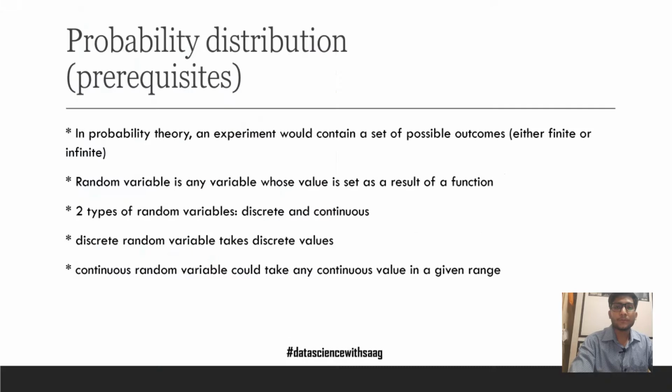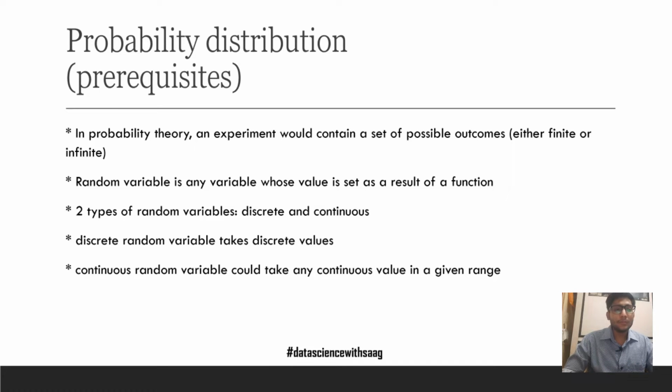Let us explore. What are the prerequisites of a probability distribution? You must be familiar with some of the terms such as experiment and random variable. What is an experiment in probability theory? A trial with a set of outcomes, whether that set is finite or infinite, is known as an experiment. The variable that denotes the results of that experiment is known as a random variable.